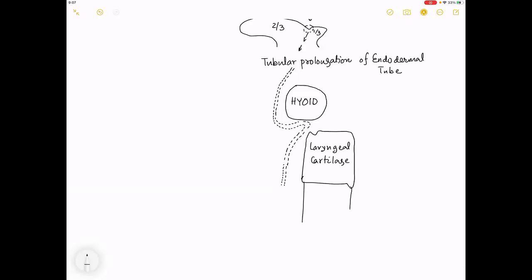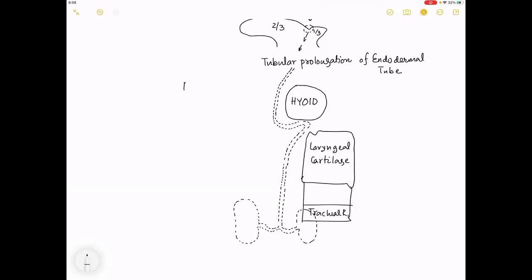And finally, at the level of the tracheal ring, as I have said, it divides into two branches or two sides. Each side makes one lobe of the thyroid. So I will write what I have said. It is a tubular prolongation of an endodermal tube.